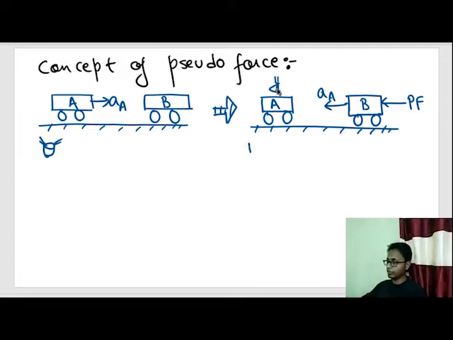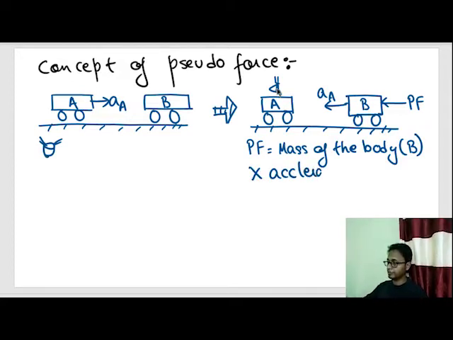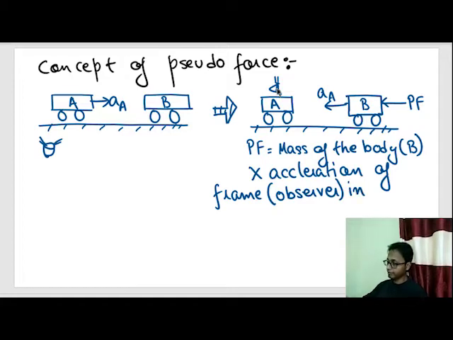So what is the magnitude of this pseudo force that is causing this acceleration in this body as seen by this observer? The magnitude of the pseudo force is the mass of the body, that means out here body B, the thing we are seeing, into the acceleration of the frame of reference, that means the acceleration of the observer in the opposite direction.